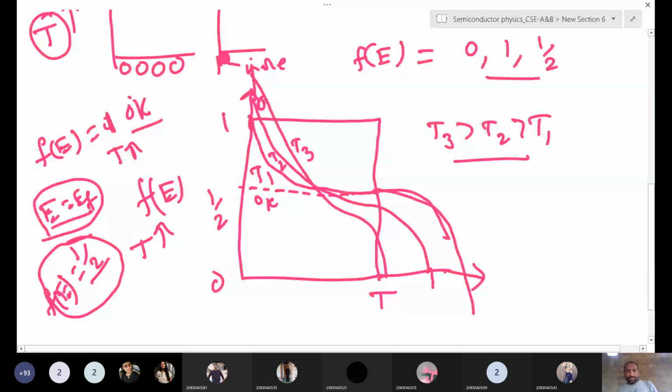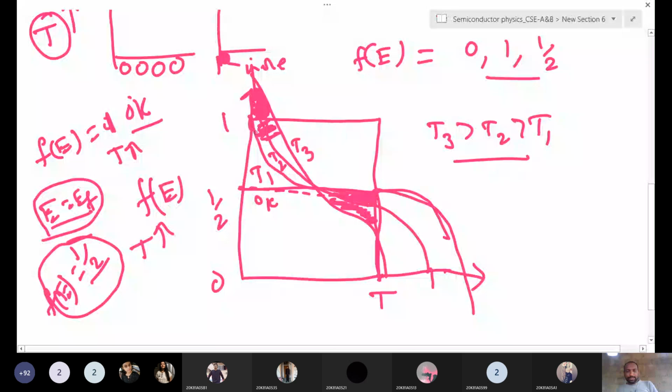And if you increase to 100 degrees centigrade, this curve again increases like this and here also decreases like this. That means this much area decreased here and this much area increased here. So if you increase the temperature, more free electrons are available in the conduction band and more free holes are available in the valence band. If you increase to 300 degrees centigrade, the curve shifts further this way.